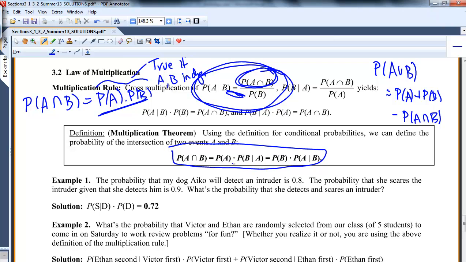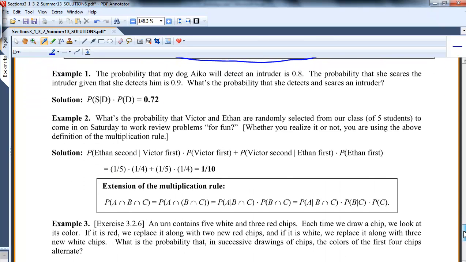It's the probability of A, and then the probability of B conditioned on A having happened. I think you naturally do this, you just don't think about it. My dog, she was on my bed just a minute ago, but the probability she would detect an intruder is 0.8. The probability that she actually scares the intruder, given she detects him, is 0.9. What's the probability she detects and scares the intruder?